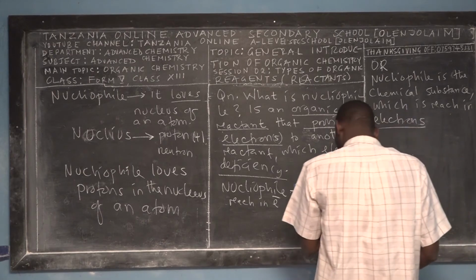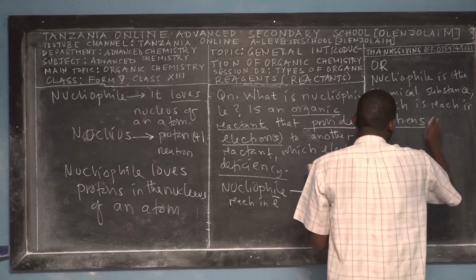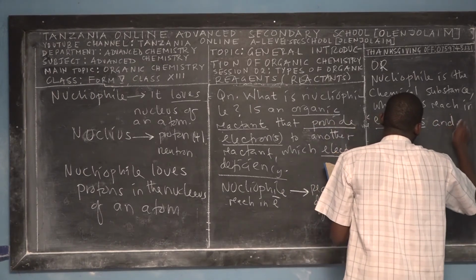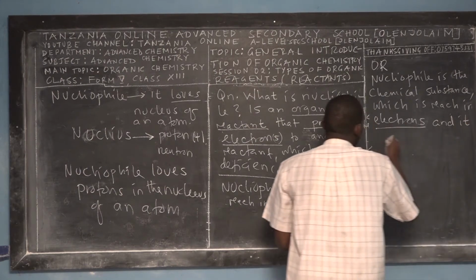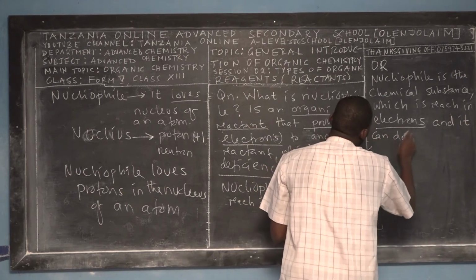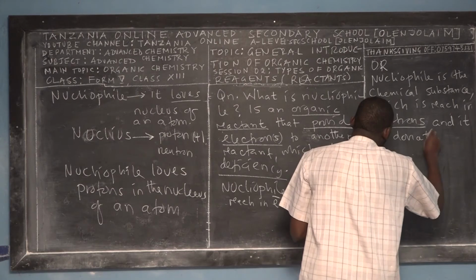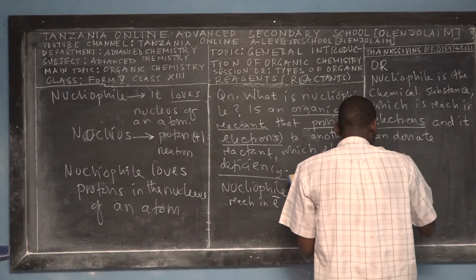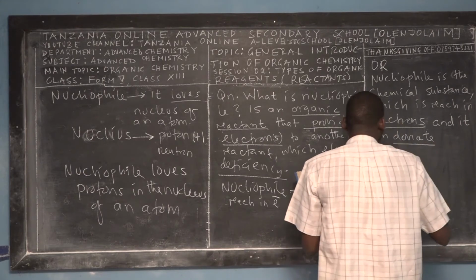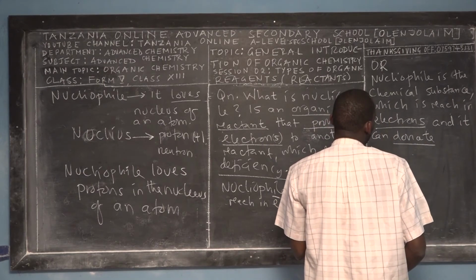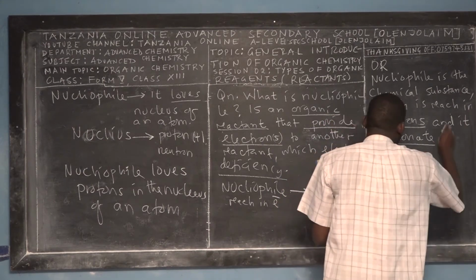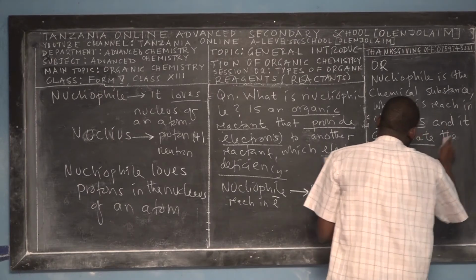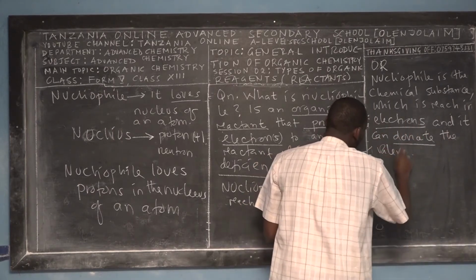Which is rich in electrons and can donate. Remember that what it donates is valence electrons, which are the ones taking part in covalent bond formation. Donate valence electrons. Okay? Valence electrons.